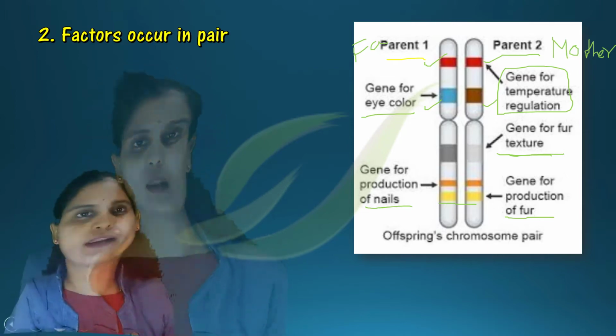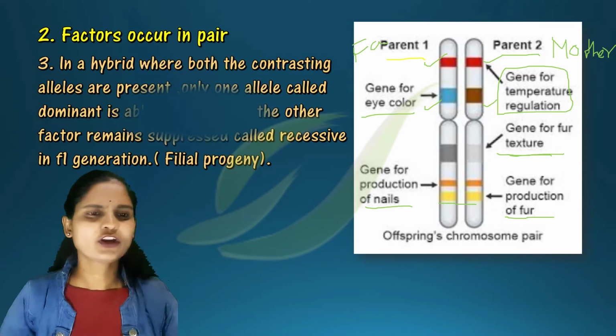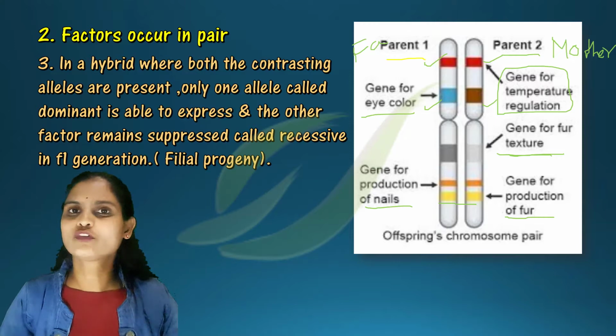Next, the third thing, which is a very important thing, is the law of dominance.